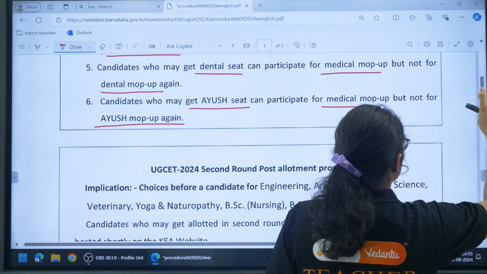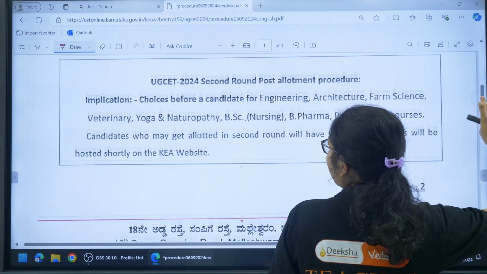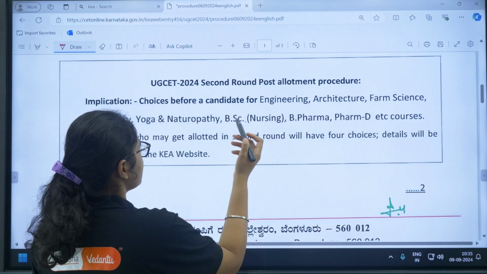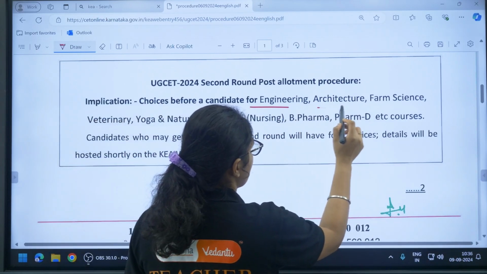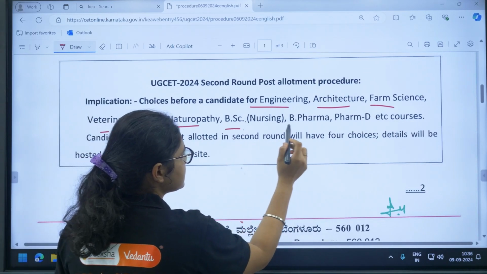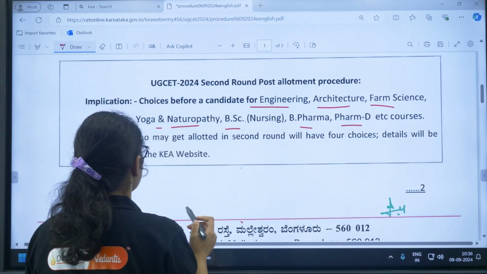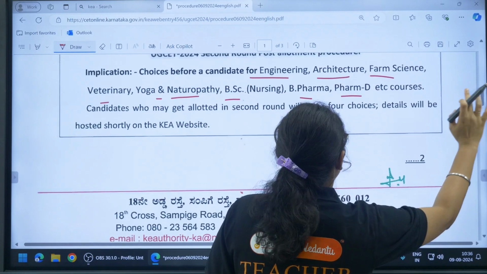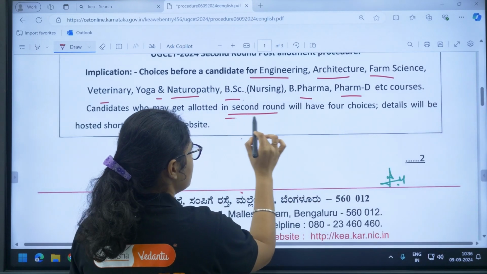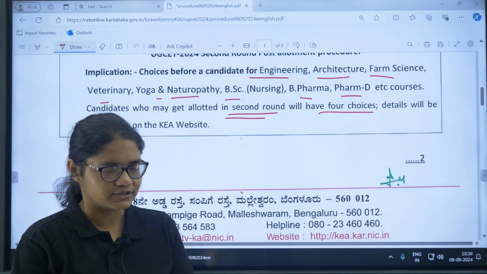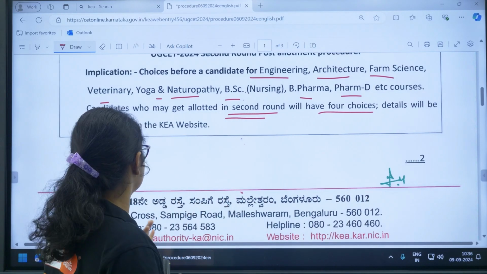After the second round, you have to join the college by paying the fees. Now coming to the candidates for engineering, architecture, farm science, veterinary, yoga, naturopathy, BSc, B Pharma, Pharma D courses. Those candidates who are allotted a seat in the second round will have 4 choices. We know all the 4 choices: choice 1, choice 2, choice 3 and choice 4.